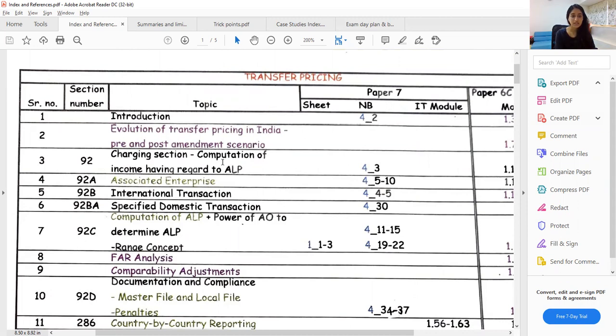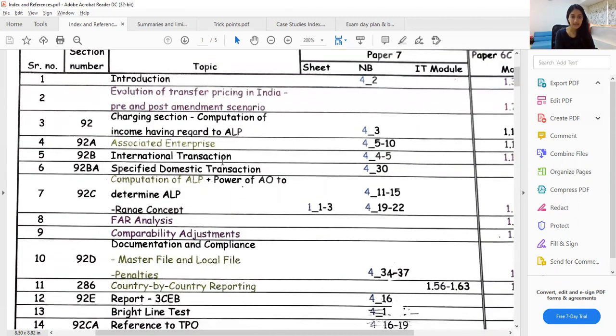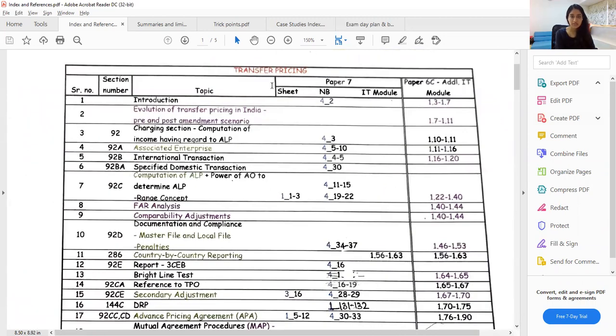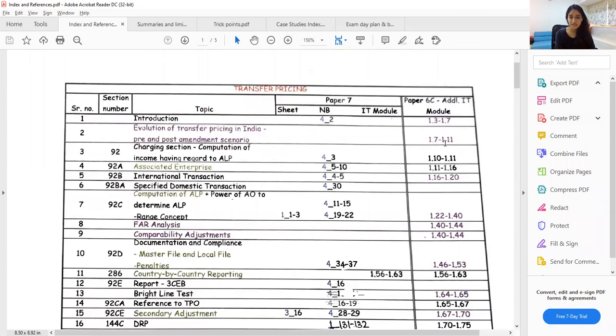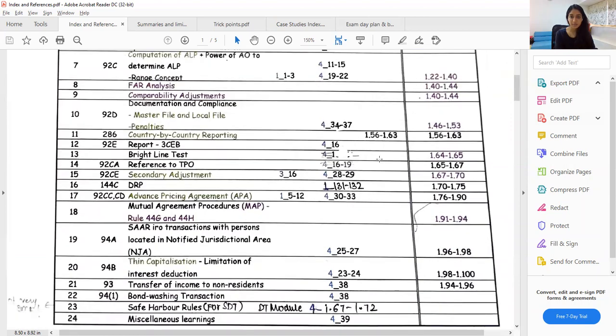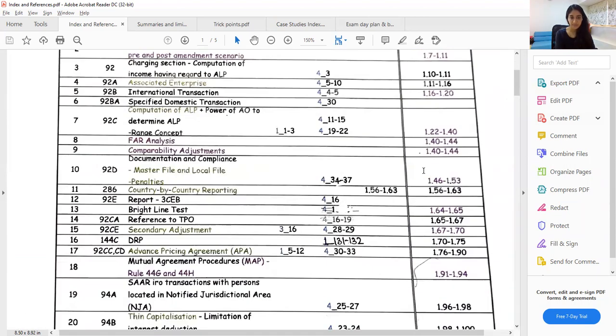it is. Then something in green is very, very important, and that is why I have highlighted it in a separate color. Now here, if you see, I had referred to my own notebook, some things from my class sheet and some things from the international tax module. Or sorry, from the DT module. This is the DT module, and this is the additional international tax module. So this is basically the main source material which I was going to refer to, that is the international tax module. So if you see, I've given references everywhere, and whatever is in purple is something which is new or which is not covered in my paper 7, but it is covered in my paper 6C.